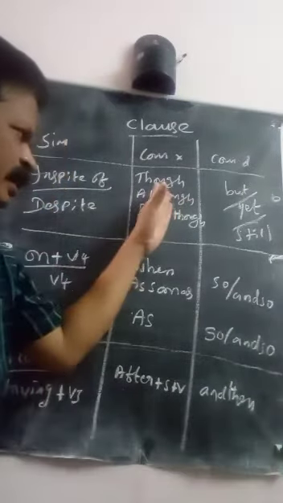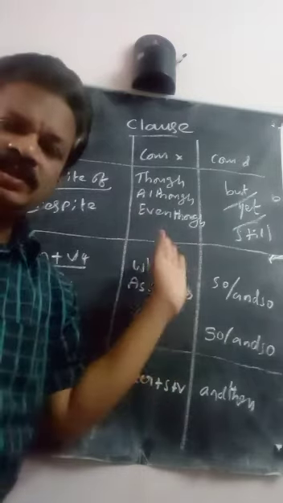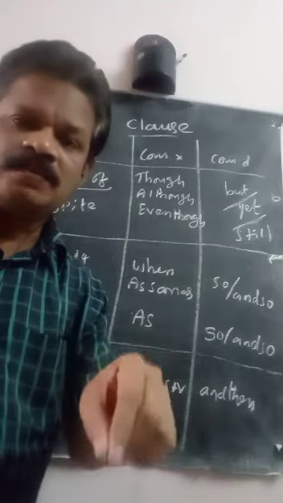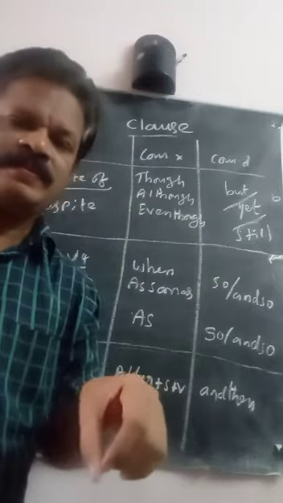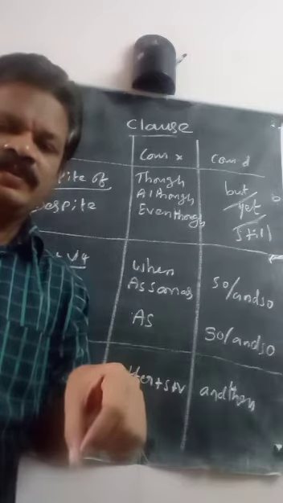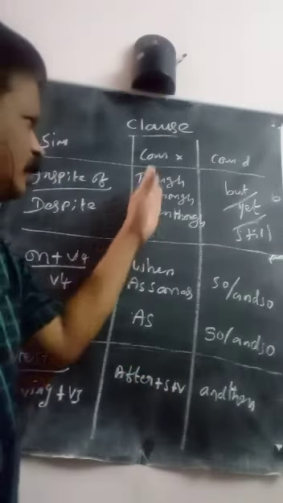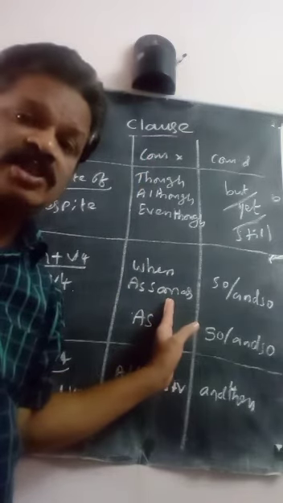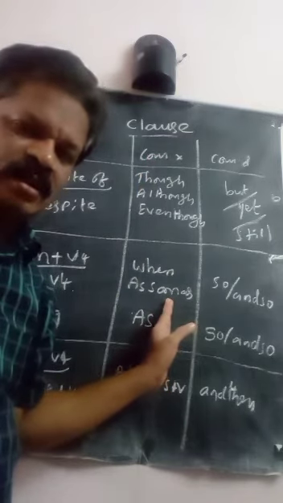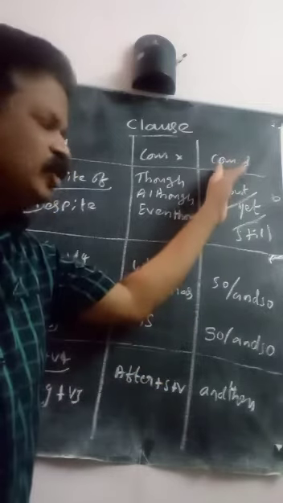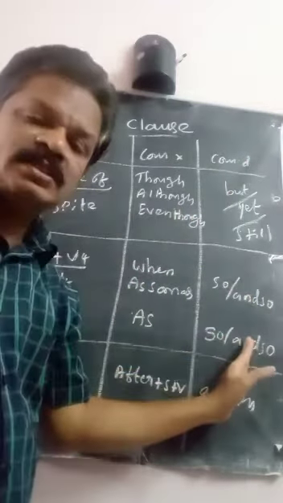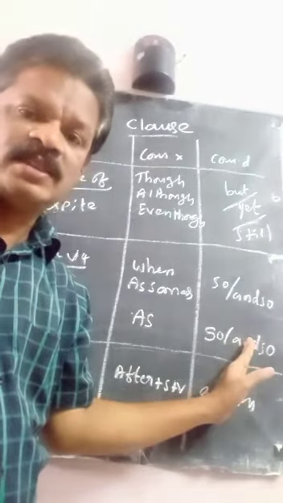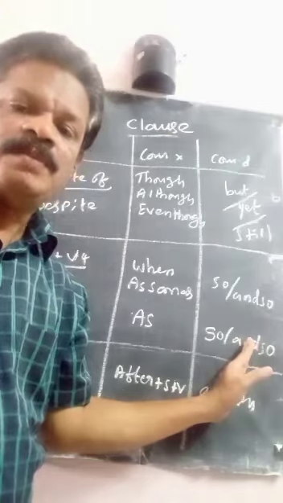You use the subordinate conjunction in the beginning of the sentence, especially the subordinate clause. You use the coordinate conjunction in between two main clauses, before the second subject.